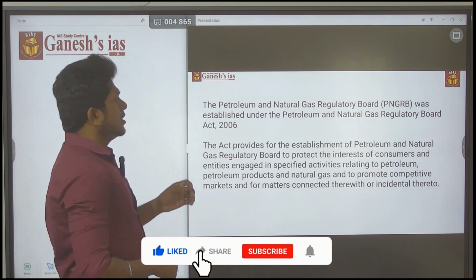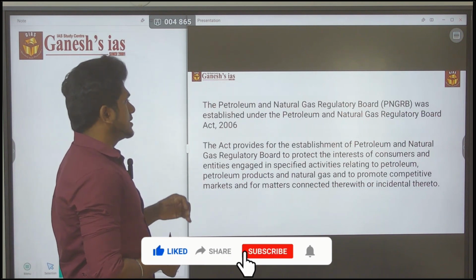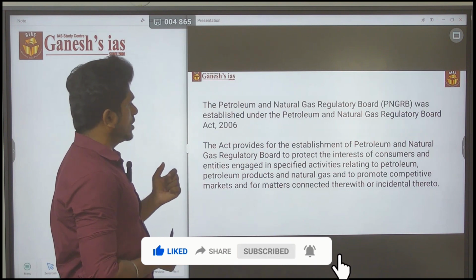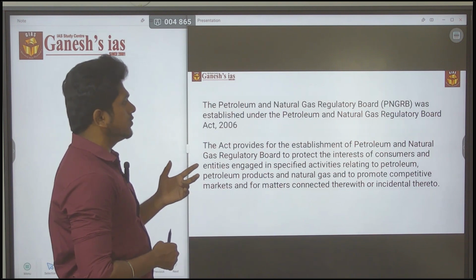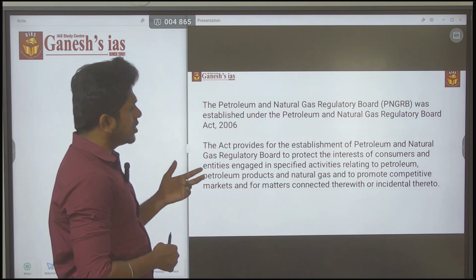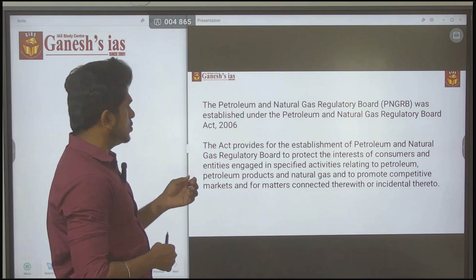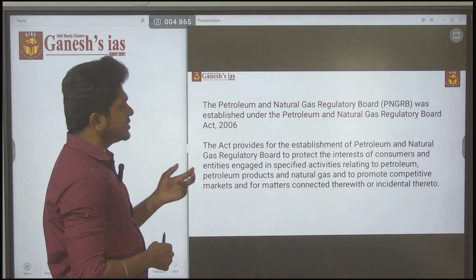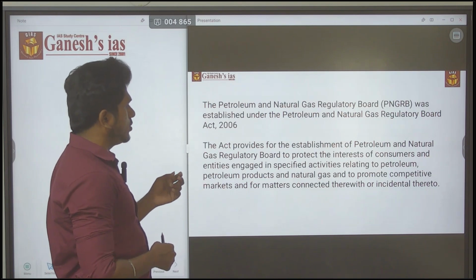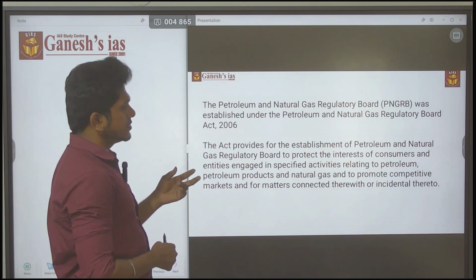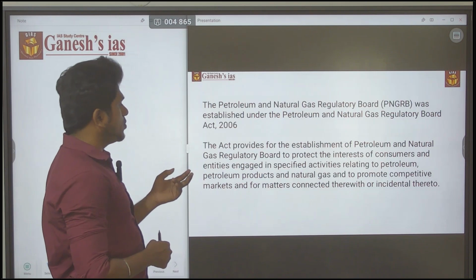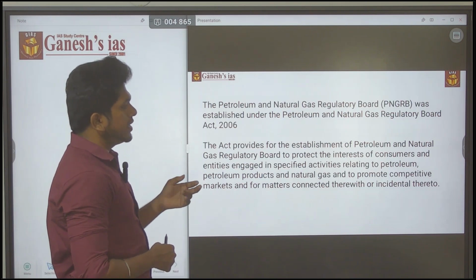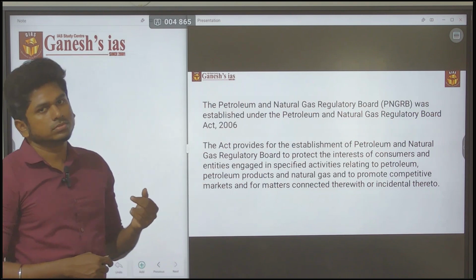The Petroleum and Natural Gas Regulatory Board was established under the Petroleum and Natural Gas Regulatory Board Act, 2006. The Act provided for the establishment of the Board to protect the interests of consumers and the entities engaged in specified activities related to petroleum, petroleum products and natural gas, and to promote competitive markets, and for matters connected therewith or incidental thereto.